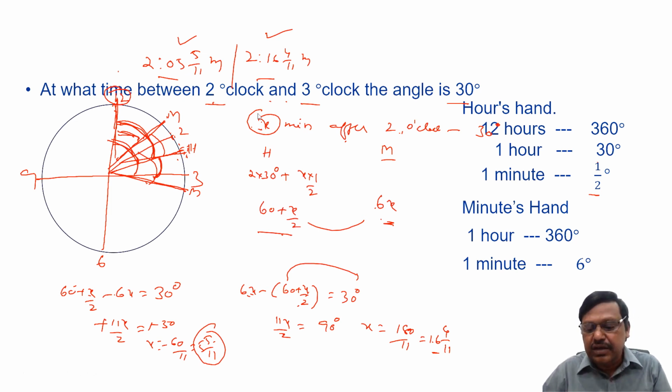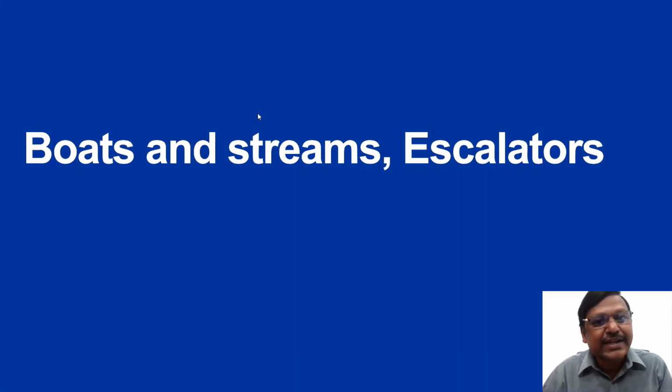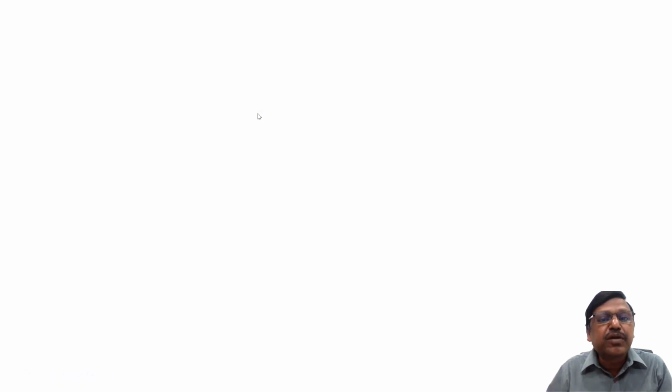So now let's consider the next concept in speed, time and distance, which is about boats and streams and escalators. Here they have the same concept. That's why we are saying boats and streams and escalators. Now let's see what the concept of boats is.